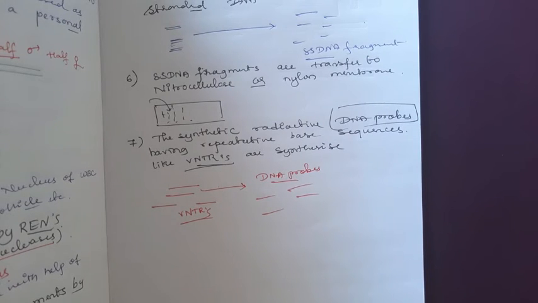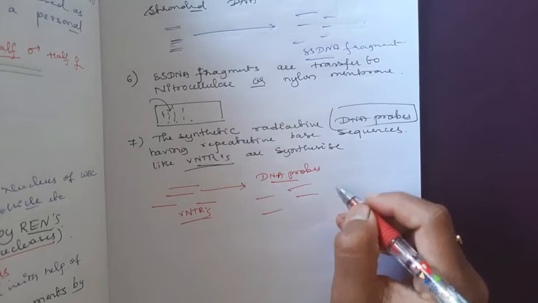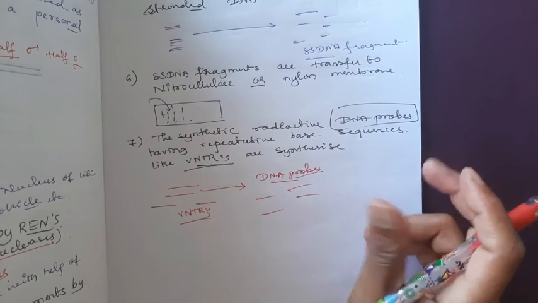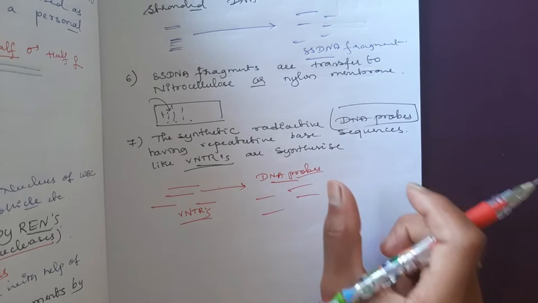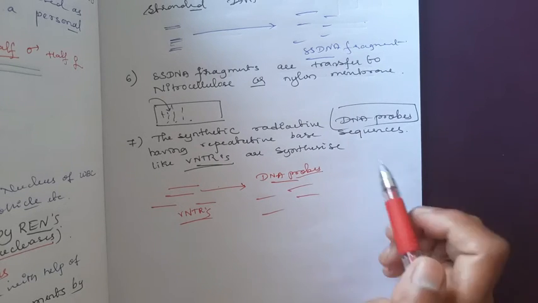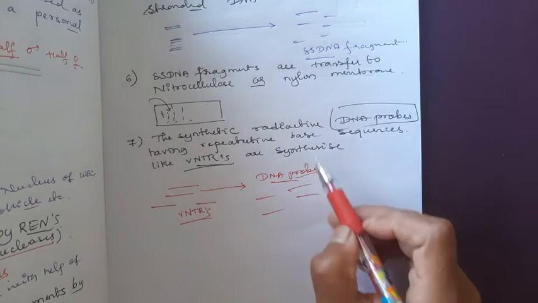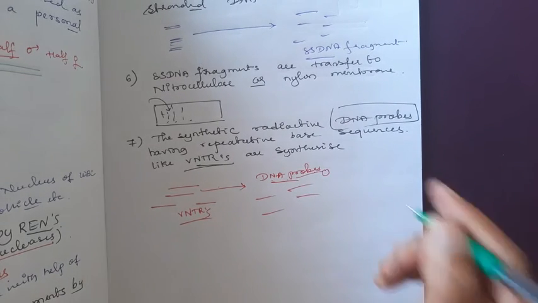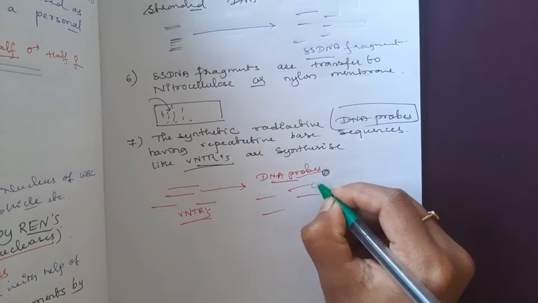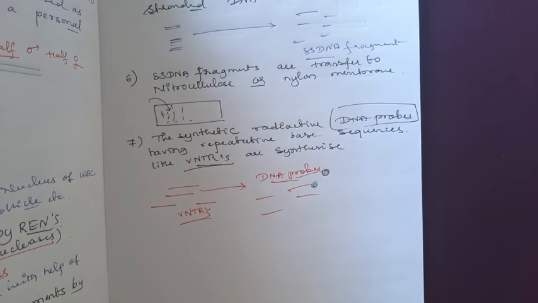We have to synthesize DNA probes. DNA probes are short sequenced DNA which are complementary to the VNTRs. Those DNA probes are radioactive. They have luminescence. Radioactive means they are particularly colored.